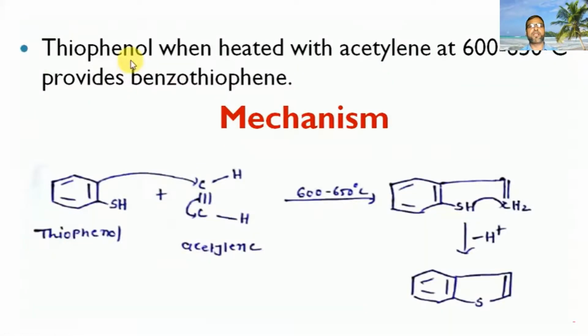Now, the next method of preparation, thiophenol when treated with acetylene provides benzothiophene. So you can see thiophenol, acetylene at 600 to 650 degrees Celsius. You will get this product. And on cyclization and deprotonation, you will get this benzothiophene.